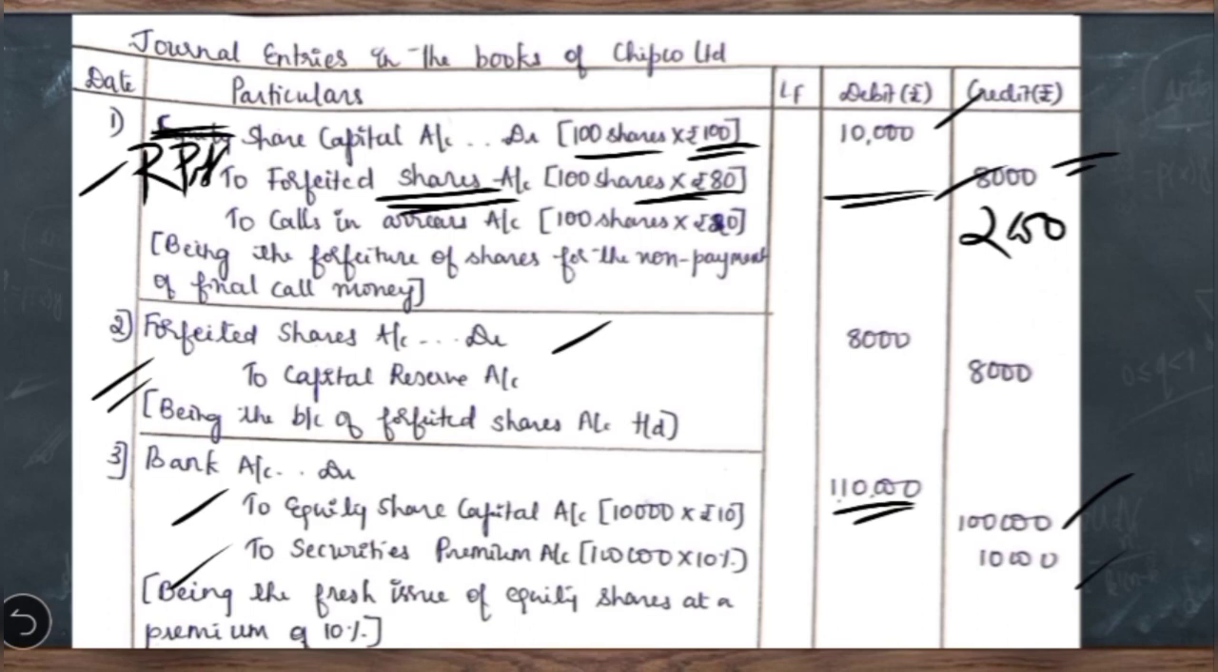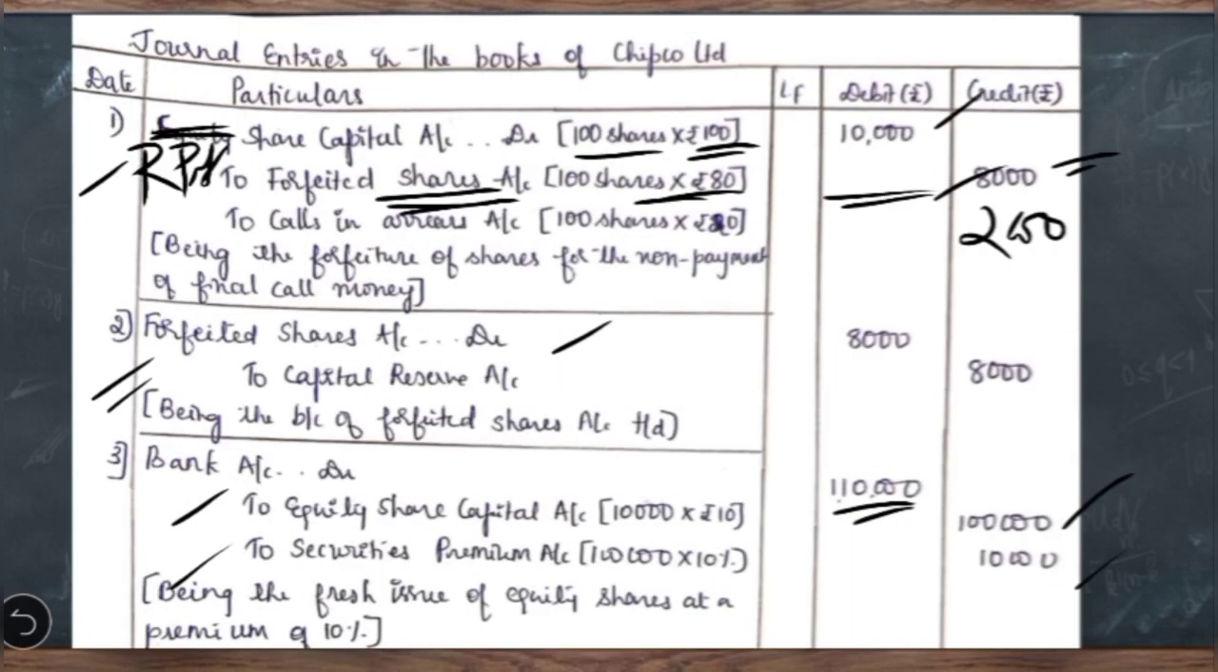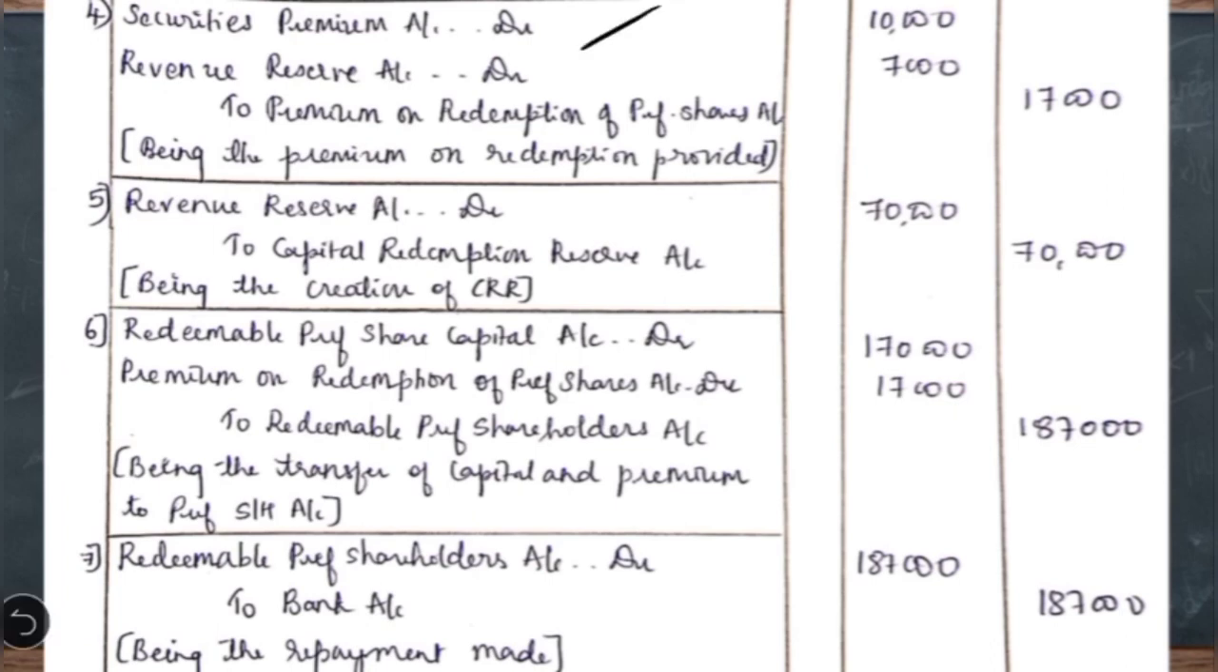Then coming to the second step, there are no other entries in the first step. Let us take up the second step, that is for providing the premium on redemption. As you have seen in the working note, total premium is 17,000, out of which 10,000 is provided out of the securities premium and 7,000 out of the revenue reserve. So what is the entry we have to write here? Securities premium account debit 10,000, revenue reserve account debit 7,000, to premium on redemption of preference shares account 17,000. So second step is done.